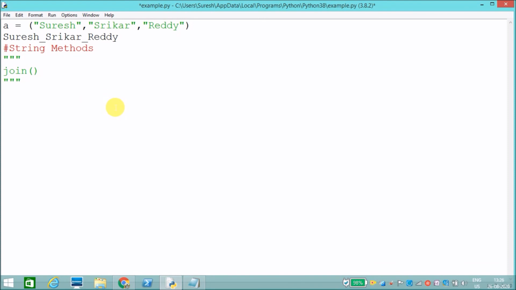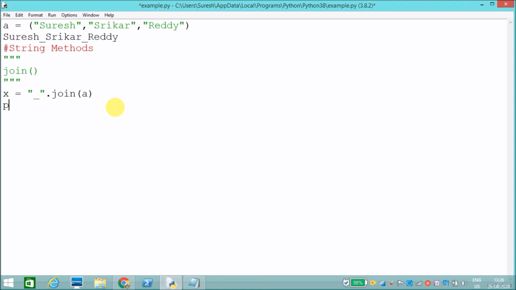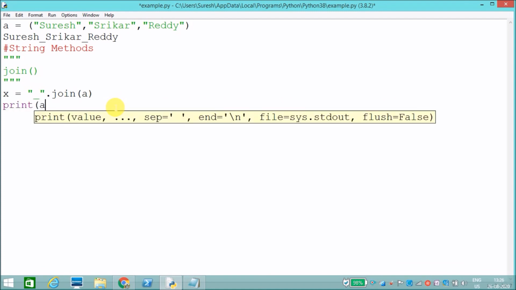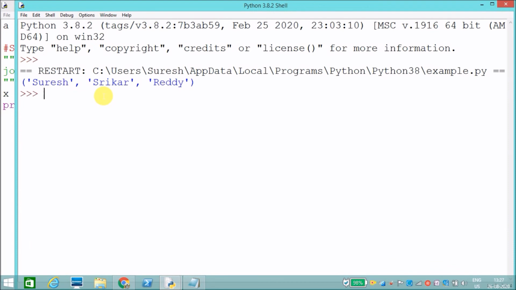So there is a string. Now I will save it into another string. I need to join with underscore, right? Underscore dot join of the given list. Now I will print x. I'll run this. Now it will execute.